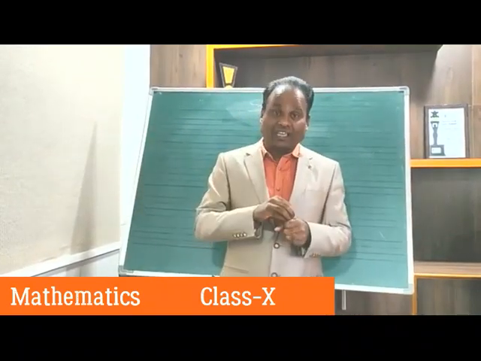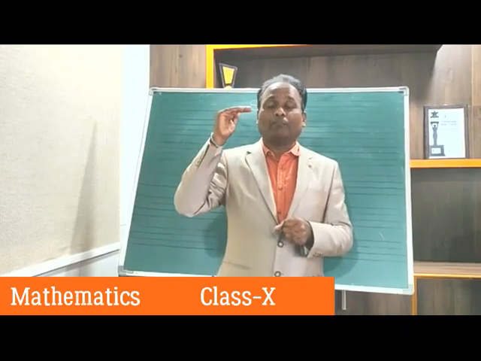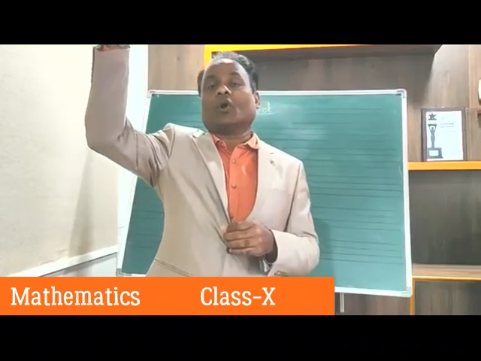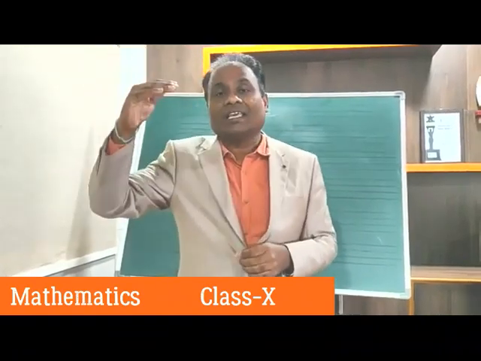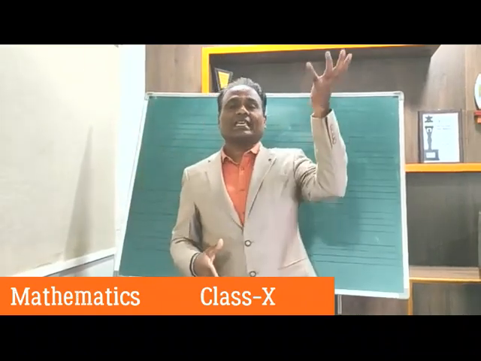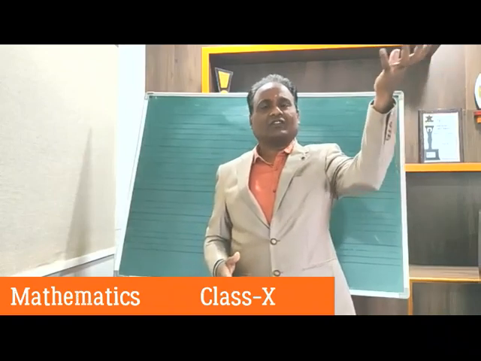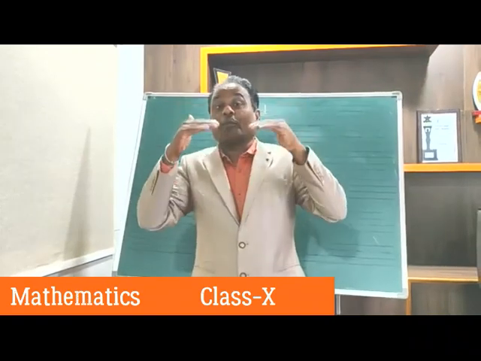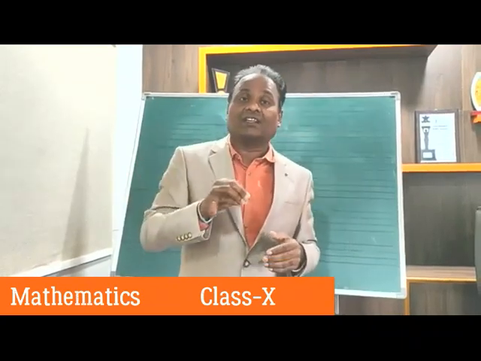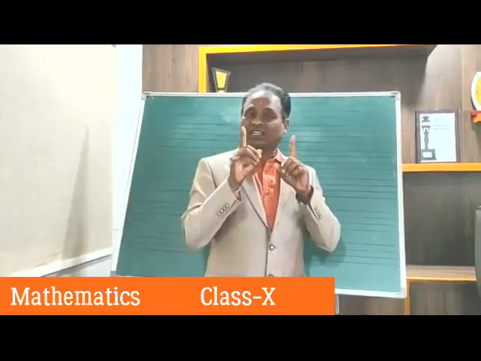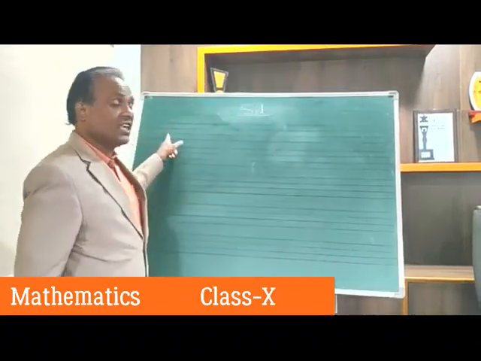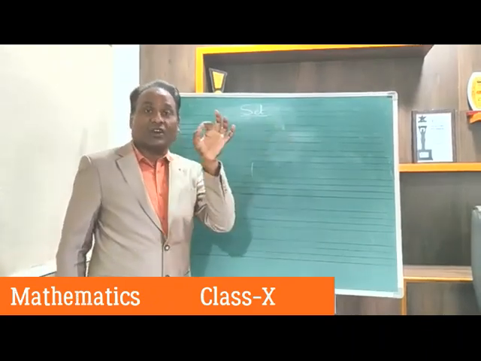But suppose I say, collect 10 cricketers who scored highest in all their formats of games, then you can write the names. Who scored the highest runs will come first, next the second highest, like that you can collect the top 10. That means that collection should be well defined. If it is a well-defined collection, then it is called a set. So that is our today's topic. A well-defined collection of objects is called a set.